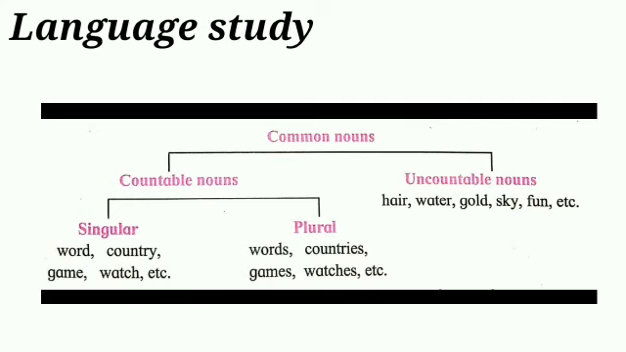Yes, children, some words are given for the singular and plural. So, the words which are given can be counted. And on the other side, some words are given, just water, gold, sky. These are words which we cannot count. Yes, students, I hope you understood countable and uncountable nouns.